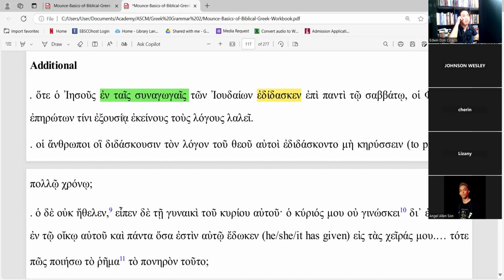The Pharisees were asking on what authority he was speaking these words. The Pharisees were asking by what authority he speaks these words.